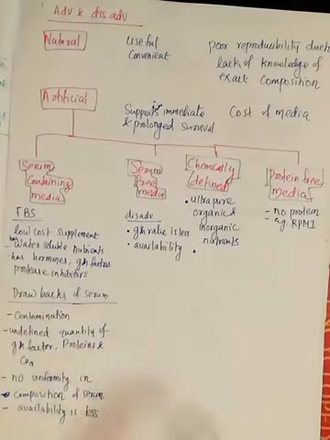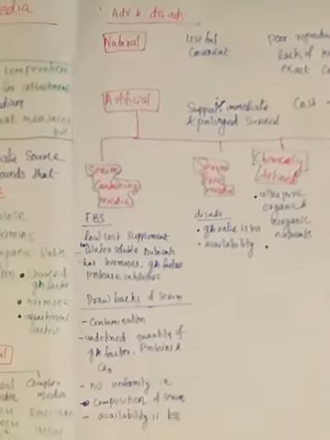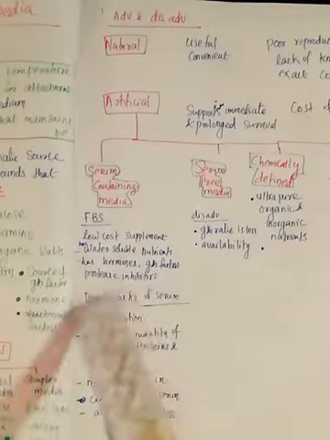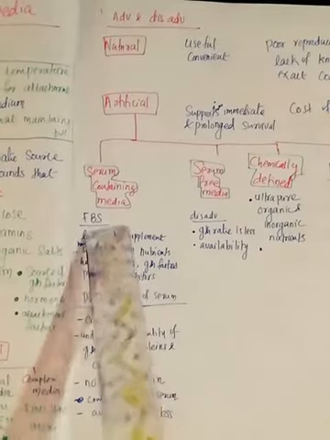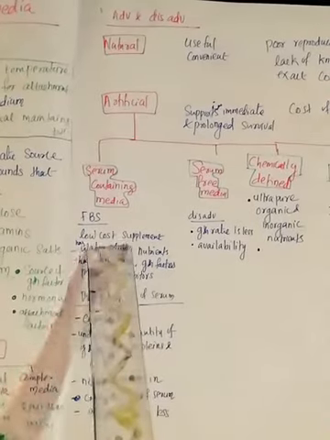In the serum containing media, the most generally used serum is FBS. Have you heard of FBS? FBS stands for fetal bovine serum. When you did the animal cell culture technique, you have used this FBS. So FBS is the fetal bovine serum.